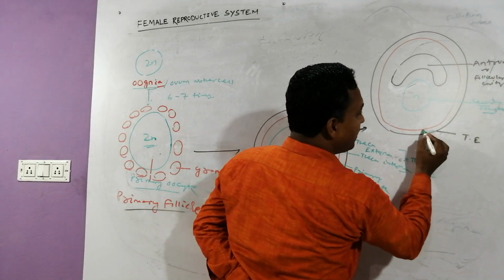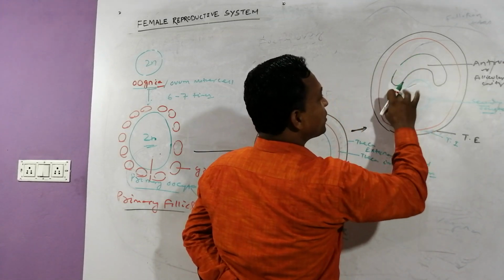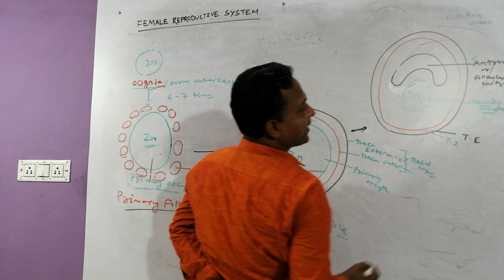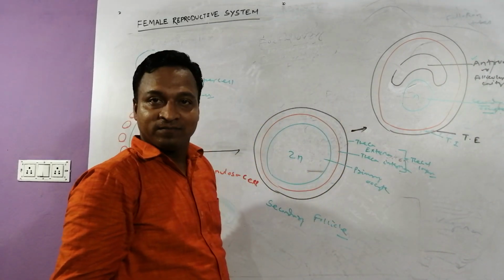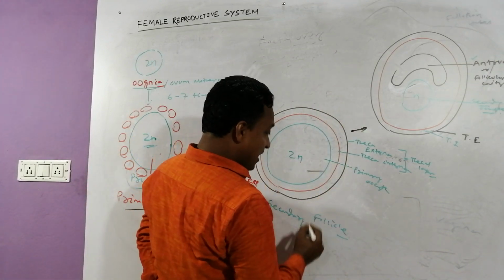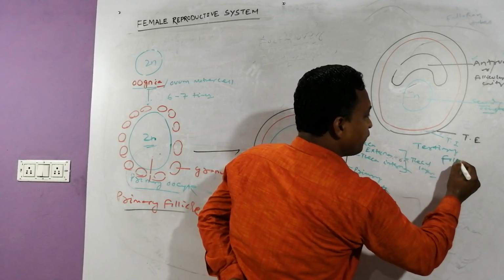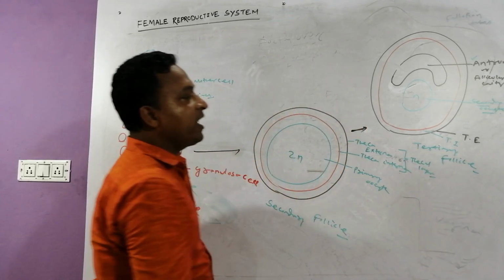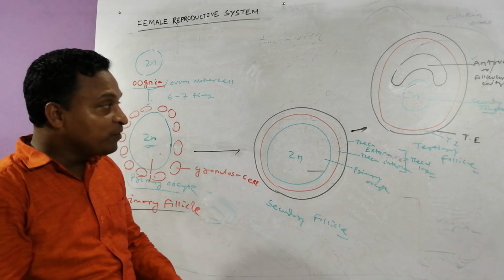This is theca externa, this is theca interna. And the structure develops a fluid-filled cavity, called antrum or follicular cavity. When these structures are developed, we call that a tertiary follicle. Which follicle? Tertiary follicle. Clear?